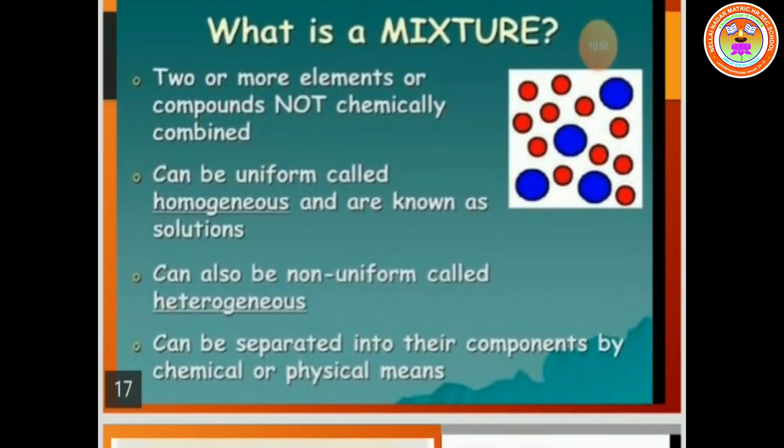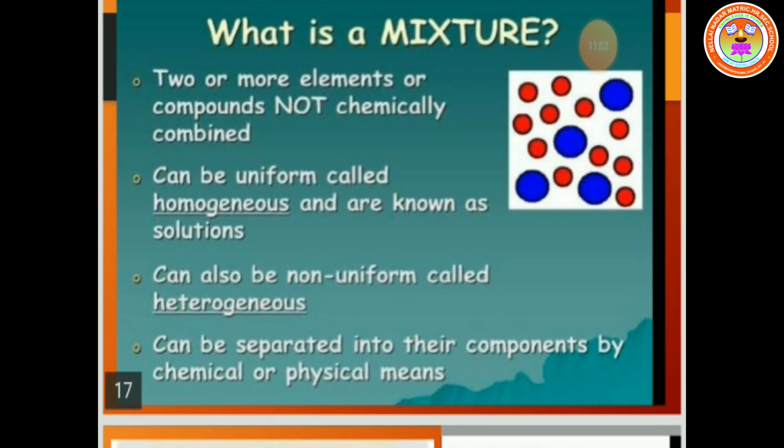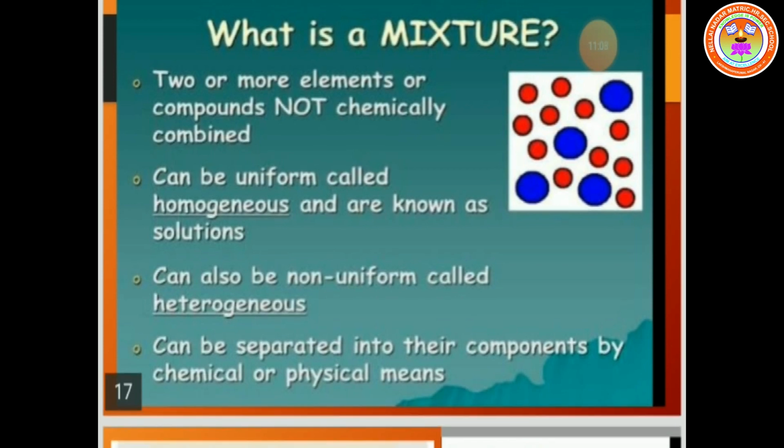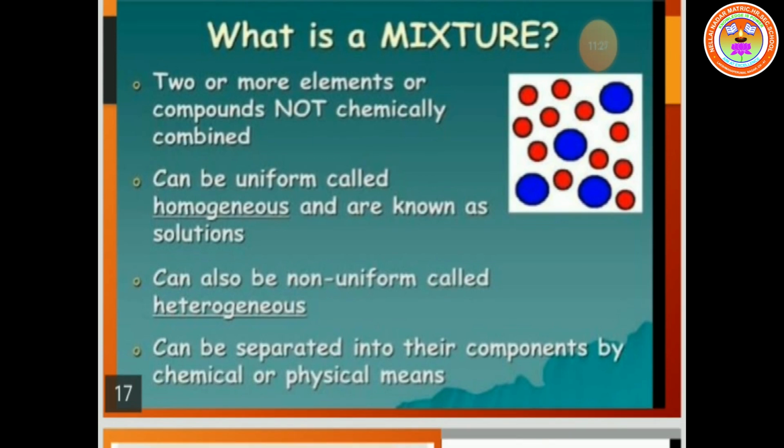What is a mixture? Two or more elements or compounds not chemically combined. It can be uniform, called homogeneous, and these are known as solutions. Just now we have seen the example of homogeneous, the cool drink.